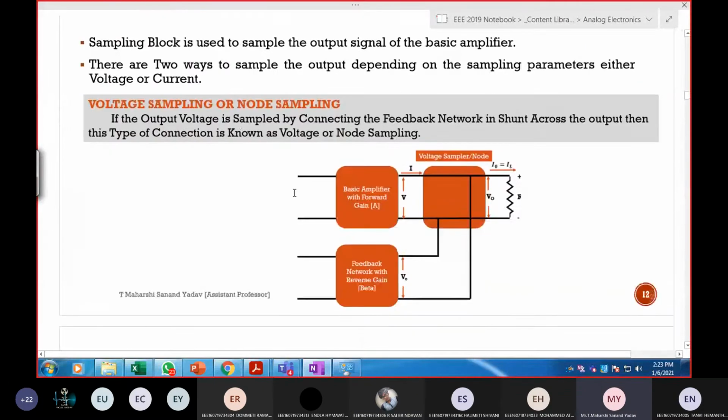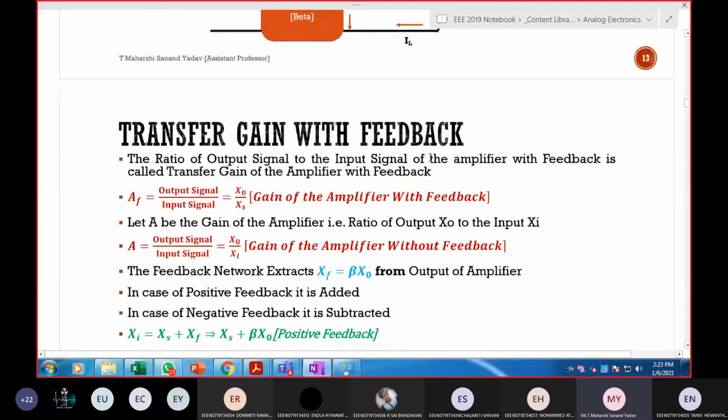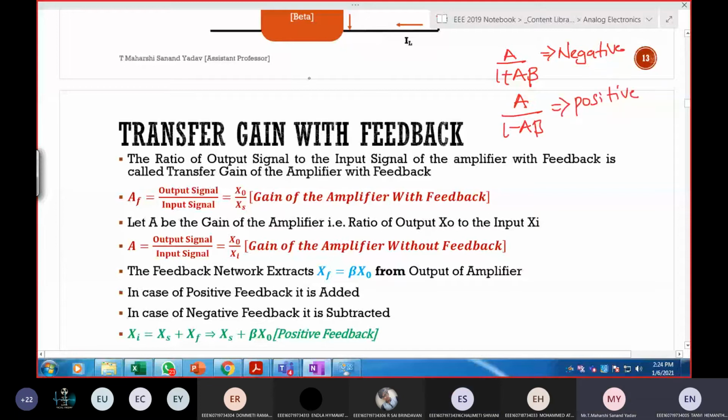Next we have seen about sampling also. Then next, what is the difference between transfer gain with negative feedback and positive feedback? We have derived the expressions for this also. What's the answer in case of negative feedback? Xo by Xs is equal to A by 1 plus A beta. Is this for negative or positive? Negative. This is for negative feedback. For positive, A by 1 minus A beta. And what is the difference between Af and A?